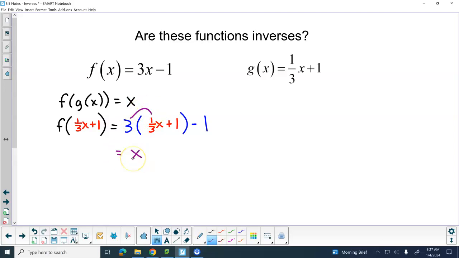Times x is x. 3 times 1 is 3. 3 minus 1 is 2. I get x plus 2 there. Are they inverses? No, because what does that have to be? Just x, right? So these are not inverses. I don't have to go any further because they are not inverses.